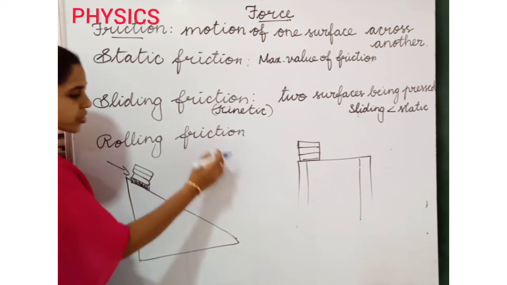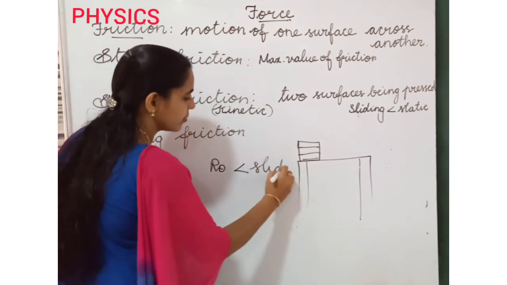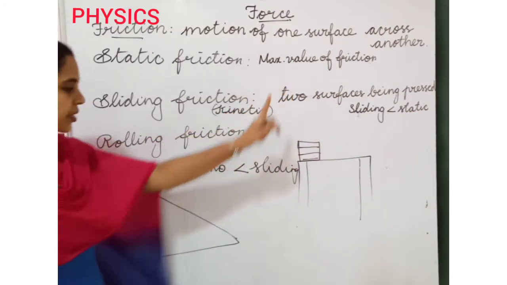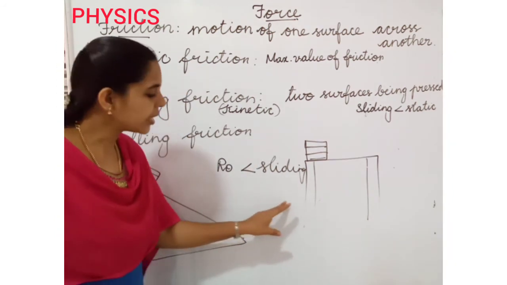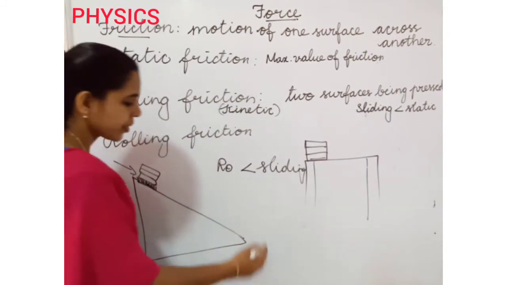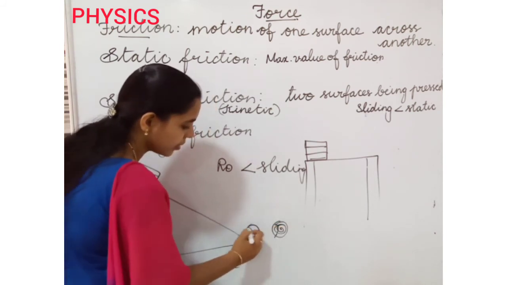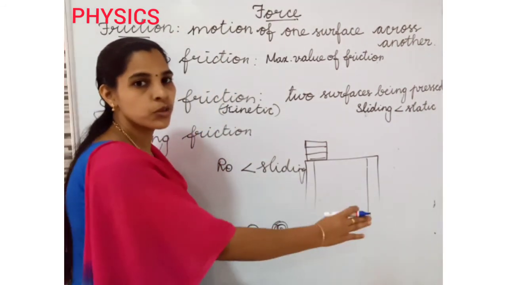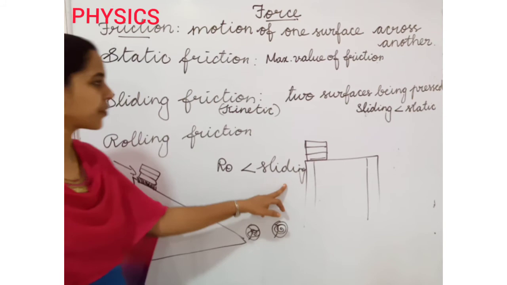So the rolling friction is less than sliding friction. Do you understand? Sliding friction is less than static friction. Rolling friction is less than sliding friction. When we pull any heavy object, it is very difficult to move. In that object, we need to attach a wheel or something. It will roll faster. So it is easy to move. So this is the rolling friction. Rolling friction is less than sliding friction.